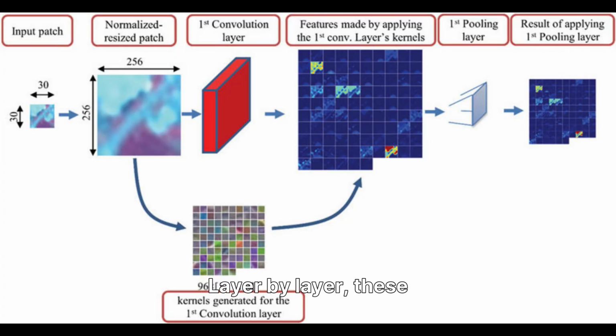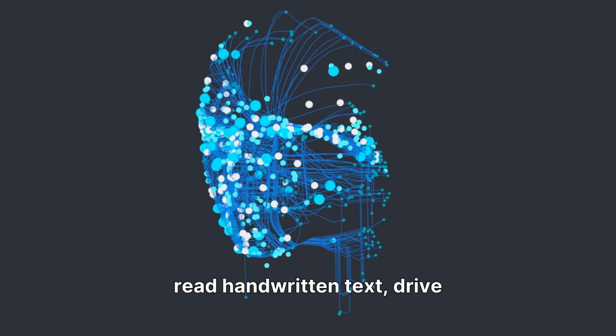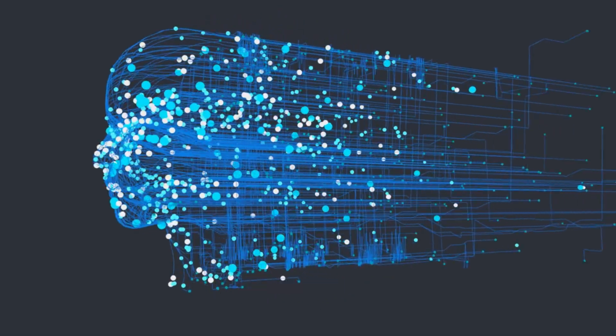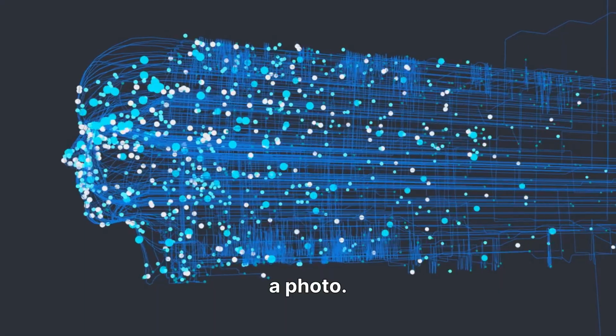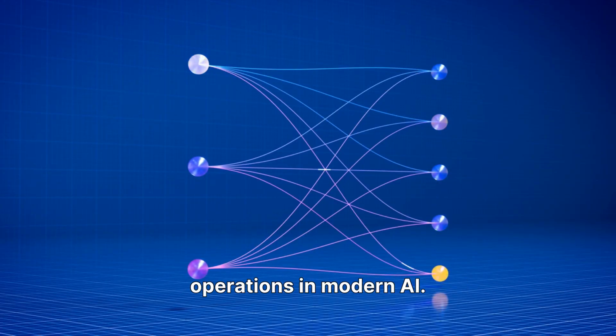Layer by layer, these kernels evolve from simple low-level features like lines to complex high-level concepts like faces, animals, and objects. Convolution is why AI can recognize your face, read handwritten text, drive a car, detect diseases in medical scans, and classify plant species from a photo. It's probably one of the most important mathematical operations in modern AI.